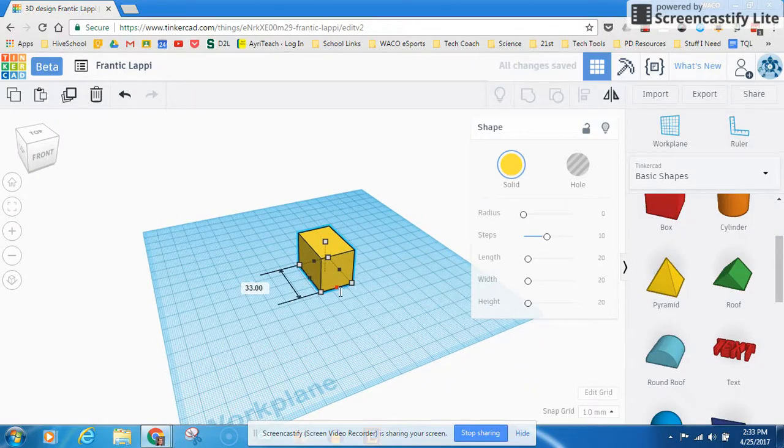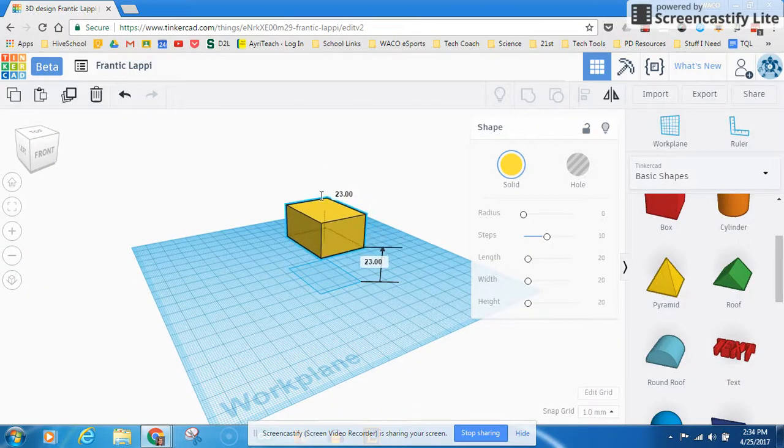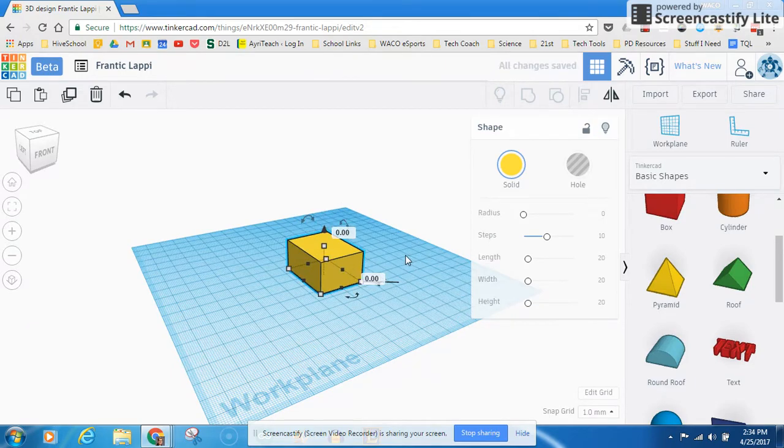Okay, now what about the black ones? They're just going to change that specific side of that object. So a little more control maybe over there. You'll notice how whenever I click and drag something, it shows me what the reading is right here. Guess what? I can click on that, and I can change that to a specific amount. So it makes it much, much simpler to be precise. Now, you might be wondering what this little black cone on the top is for. That's for raising it up and down off the ground, or off the work plane, which you'll need once you start building objects. But I'm going to go ahead and set that back to 0 and put it on there.